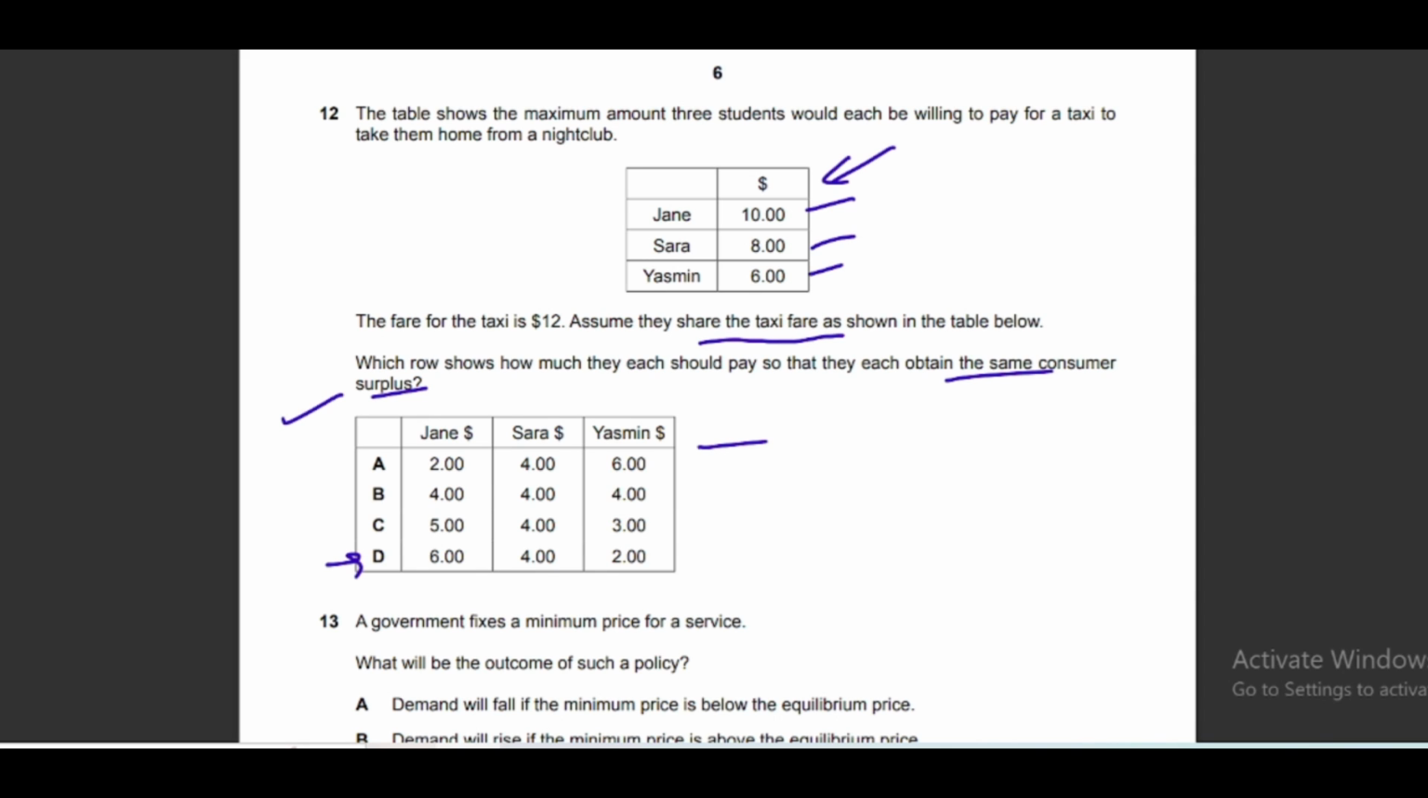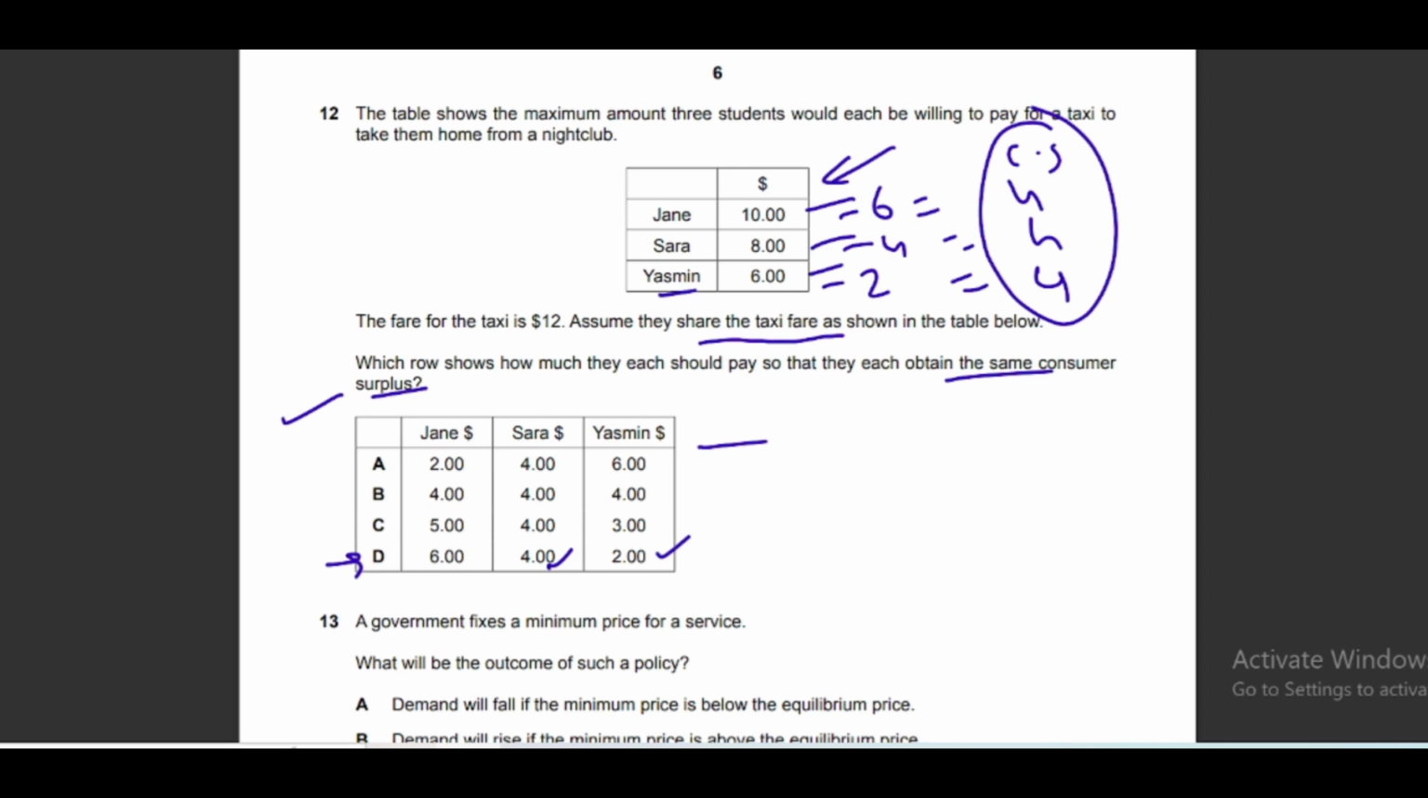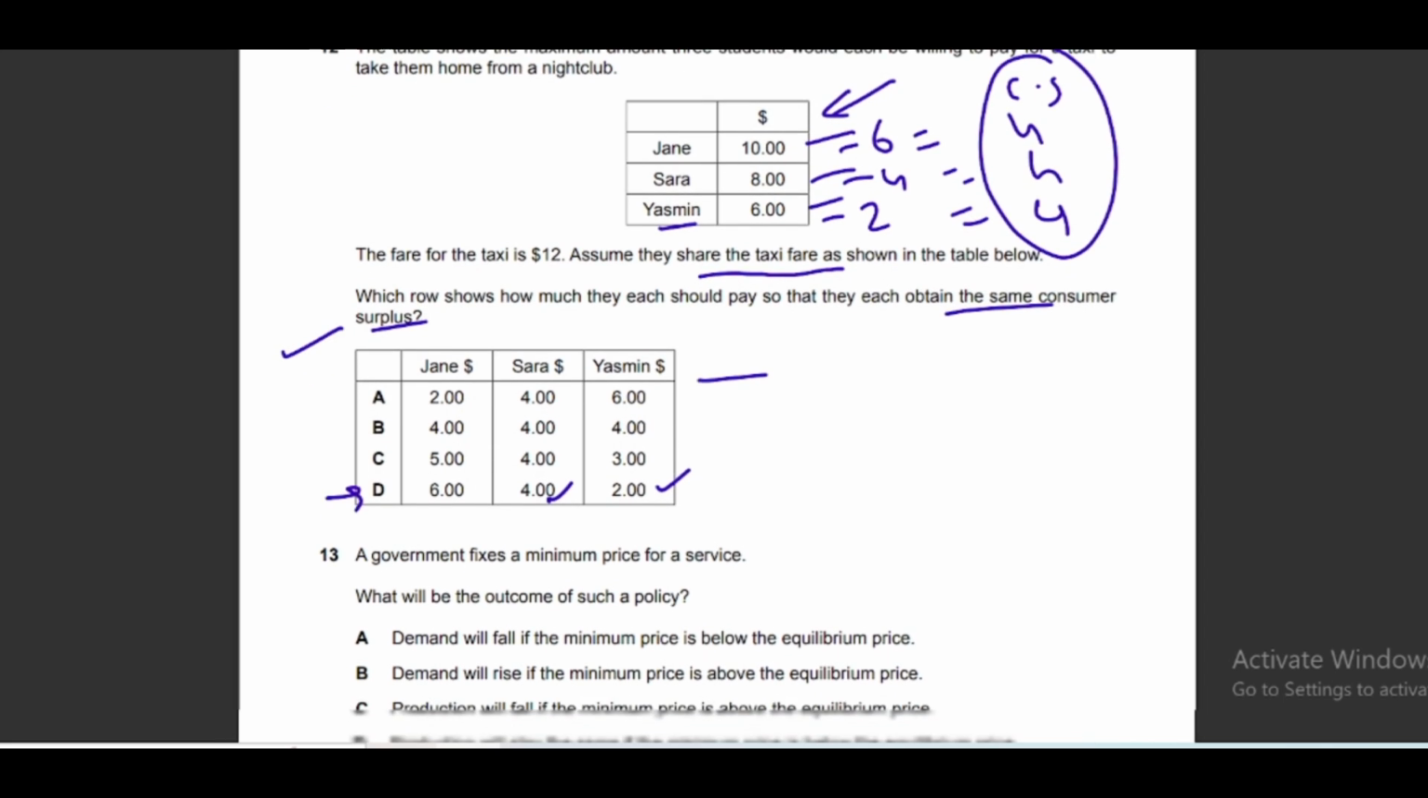Option D is the correct answer for this, because if Jane was willing to pay $10 and she pays 6, then 10 minus 6 gives us 4 consumer surplus. Sarah was willing to pay $8 but she actually pays $4, so 8 minus 4 is again 4. And Yasmin was willing to pay 6 but she actually pays 2, so 6 minus 2 is again 4. So all of them get the same consumer surplus if they pay prices as per option D.